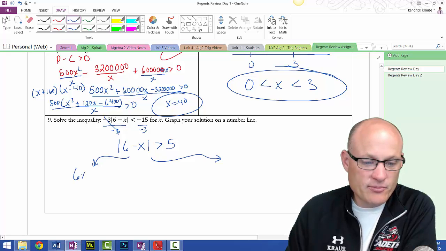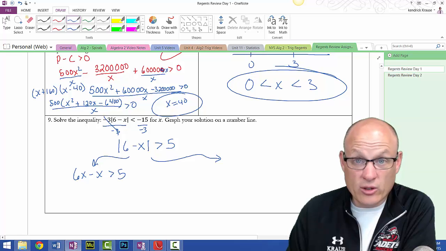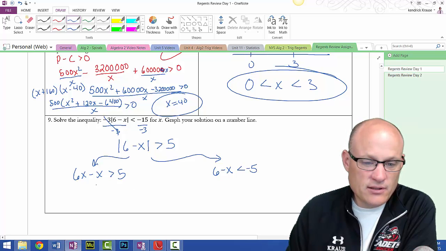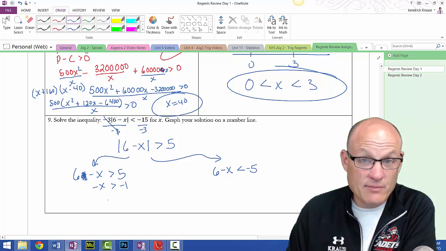I get 6 minus x greater than 5, the original problem, and now the modification of the problem, 6 minus x less than -5. So I get negative x is greater than -1. Divide by -1, I get x is less than 1.